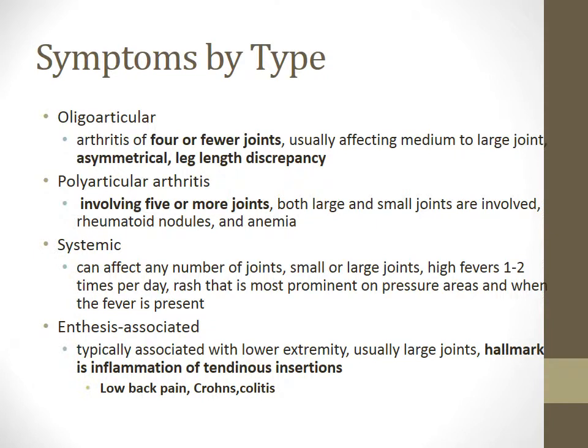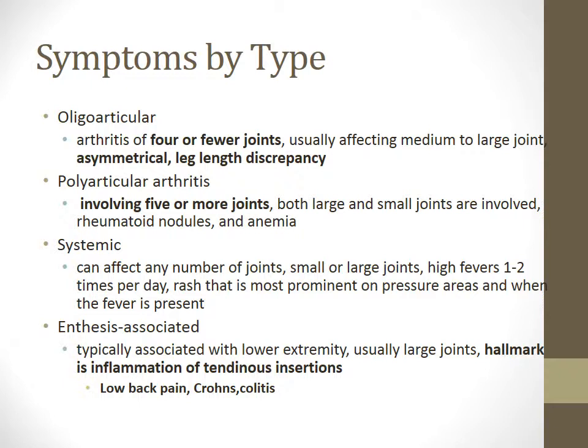Oligoarticular, or oligo meaning fewer, is a type of arthritis that affects 4 or fewer joints of the body, usually affecting the medium to large joints. In many cases, a patient will experience leg length discrepancies. Polyarticular arthritis involves 5 or more joints. Both large and small joints are involved. In many cases, rheumatoid nodules are developed on the body at pressure points, and patients with this type of JIA will also experience anemia.